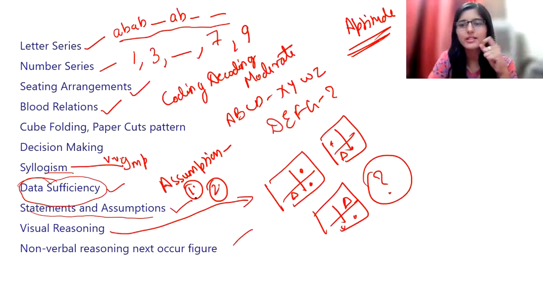So what some students do: the first assumption is for sure true, that smoking is going to have a bad effect on our health. And if you won't smoke, then health is going to be good. Yes, that's also correct, right? So they will mark both assumptions as correct. But that's not the case. Here you have to focus on the statement.